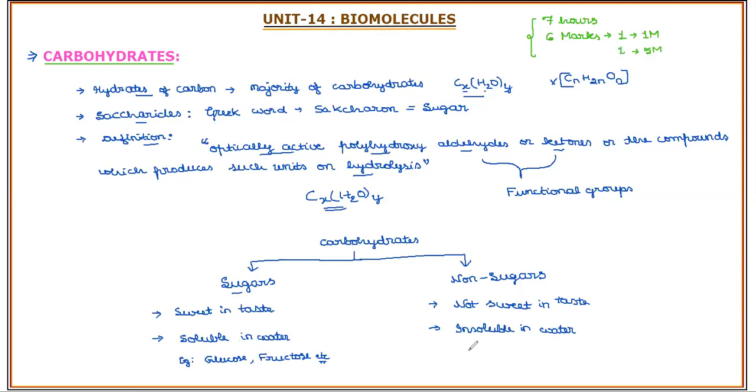Then for polysaccharides, the reserve homopolysaccharide present in plants is starch. The reserve homopolysaccharide present in animals is glycogen. The structural component of the cell wall of plant cells is cellulose.